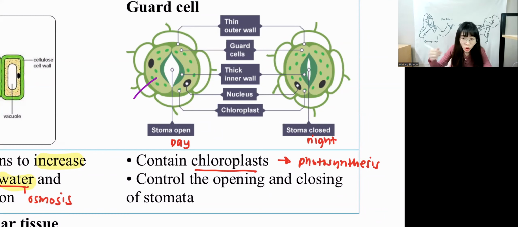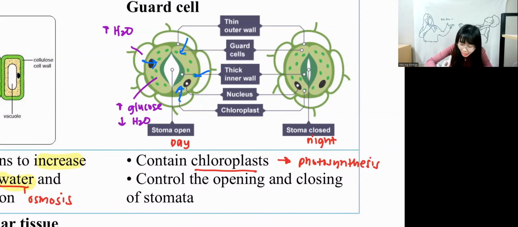In the guard cell, we have chloroplast, where they can carry out photosynthesis. They will produce glucose. Once they have more glucose, as you compare, they have less water. Again, you compare to the surrounding cell. The surrounding cell has more water. Water always diffuses from more water to less water. Water will diffuse into the guard cell.